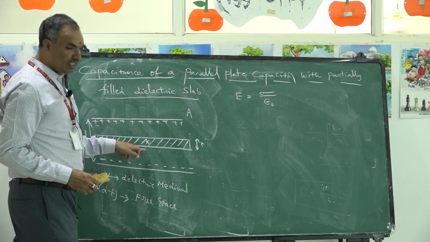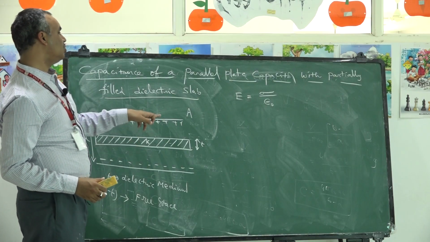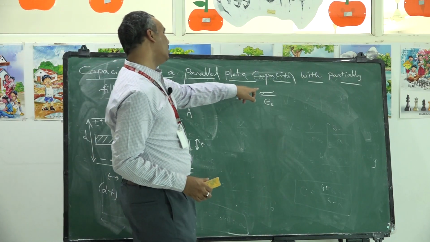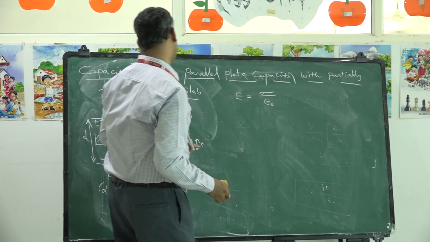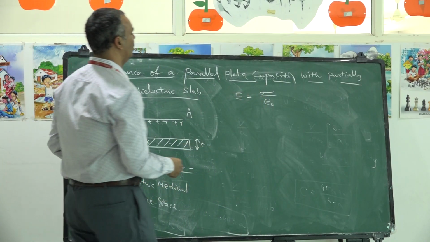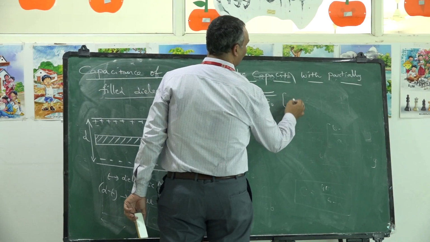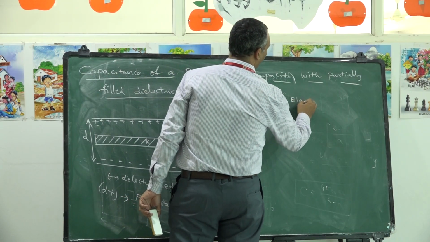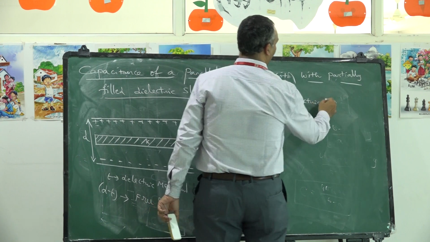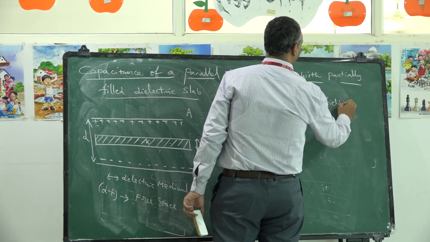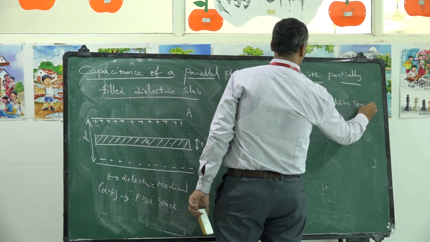Because of this plate again sigma by 2 epsilon naught. By combining these two, net electric field is given by sigma by epsilon naught. It is in free space. Hence I am writing it as E naught. What is E naught? Electric field in free space.